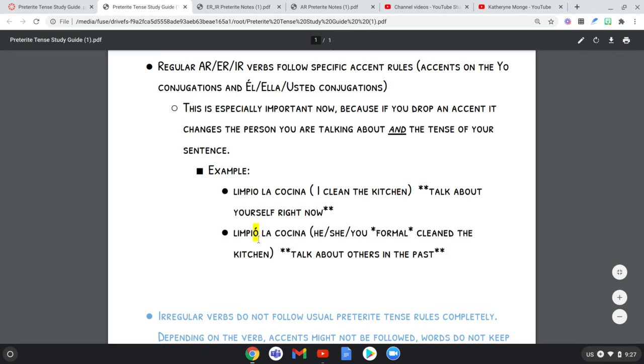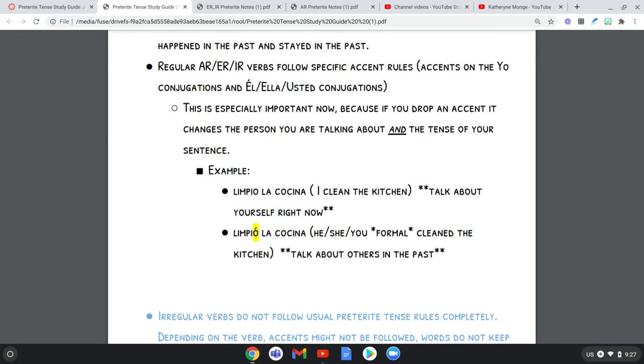If I do one thing and I put an accent on the O, everything else, if you notice, is exactly the same, except I have a little tiny apostrophe over the O. Now I'm saying something else. I'm saying either he or she or you formal, because I didn't give you a specific pronoun, so any of those people cleaned, ed, the kitchen. So now it's talking about other people, and it's talking about the past. So you completely changed what your sentence was trying to say. Like, if you're telling me, I cleaned the kitchen, but in reality you're talking about other people, this is just the verb for clean, right? This could be anything else, truthfully, but it changes the entire context of what you're trying to say. So it's super important to remember that rule when it comes to regular verbs.